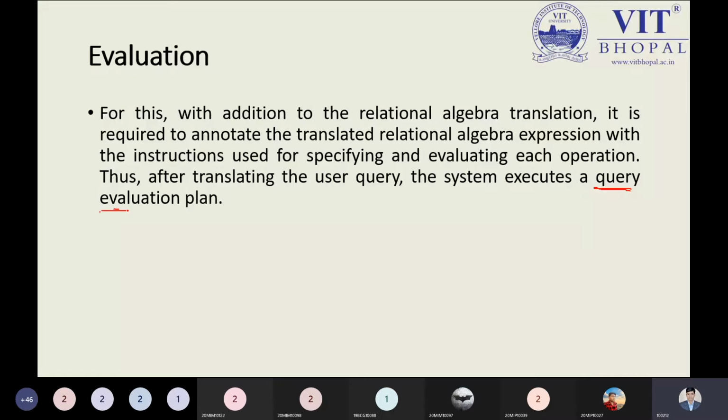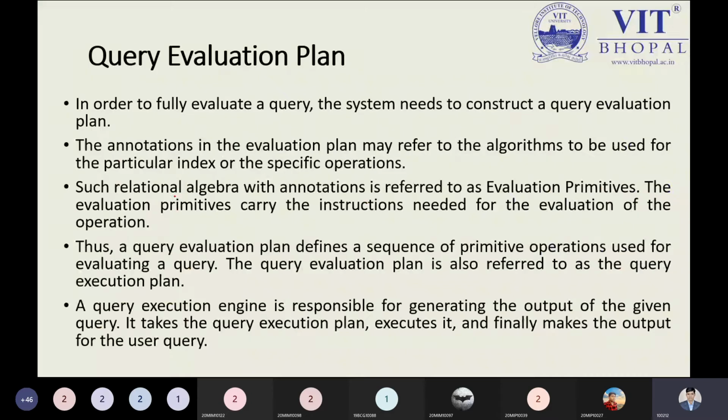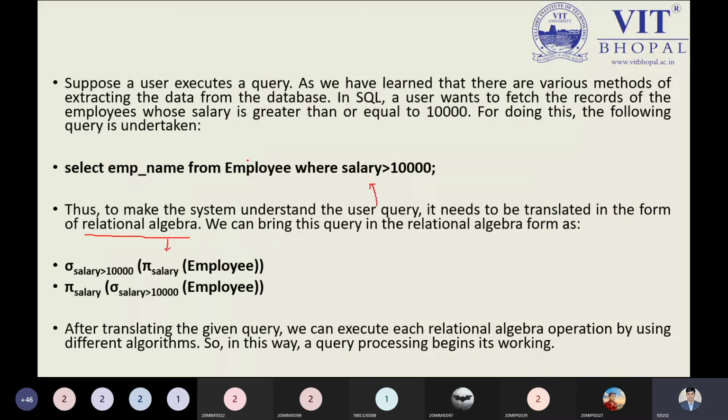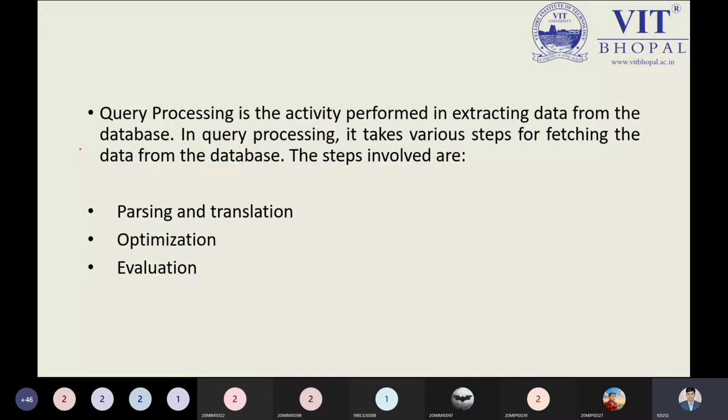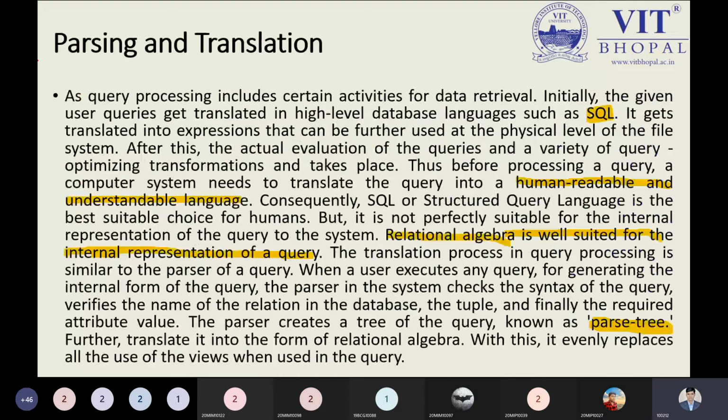So after that, the query evaluation plan will be the next step. Now, what is it saying to us? Let us understand this point right now. So query evaluation plan is the next step, that is the second step. What was the first step? The first step was parsing. I can write over here: first step is parsing and translating, and the next step is the query evaluation plan.